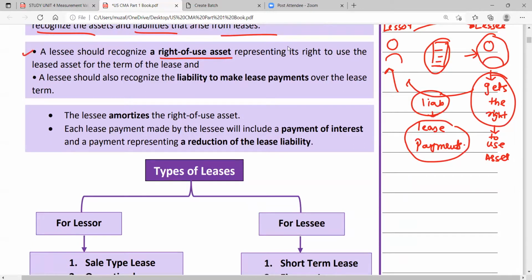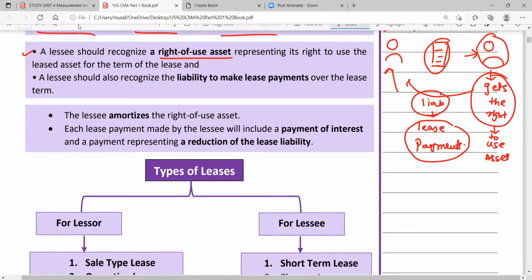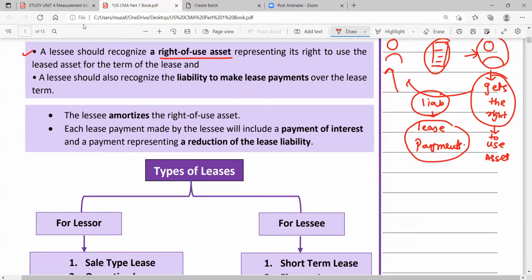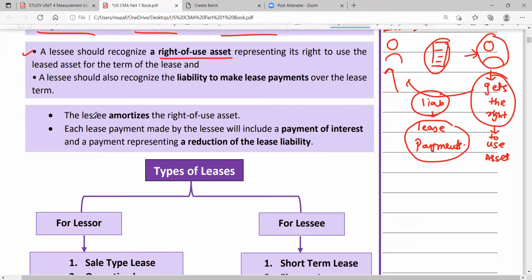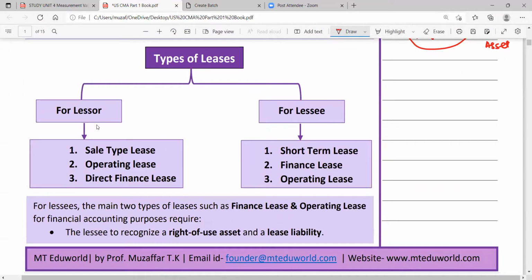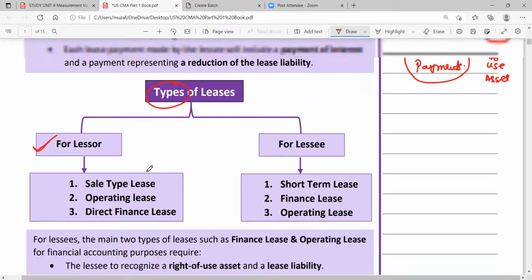Now see, we'll talk from the lessee. As I already told you, in our syllabus, CMA will be talking only from the lessee point of view. You don't think from the lessor point of view. Lessor's accounting is there in CPA, ACCA. It is not there in CMA. So everything we will be talking from the lessee. But just for your knowledge, I have given you the types of lessor, for your information and nothing else.